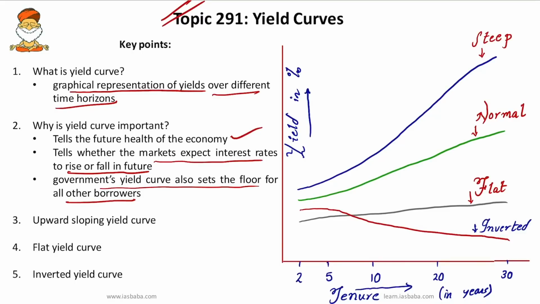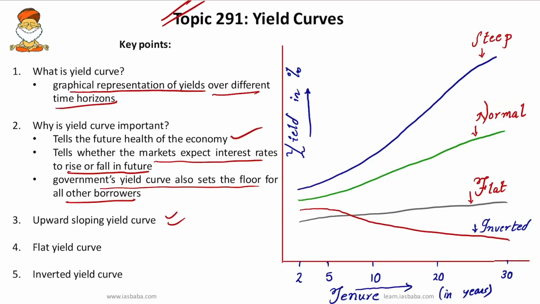We'll see different types of yield curves. Say for example, steep or upward sloping yield curve. In an upward sloping yield curve, the bond investors expect the economy to grow normally, so they would expect to be rewarded more when they lend for a longer period. You can see in the figure, the bond investors expect more reward for a longer period of lending.